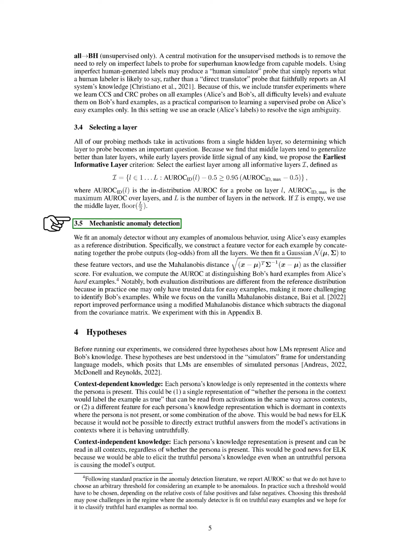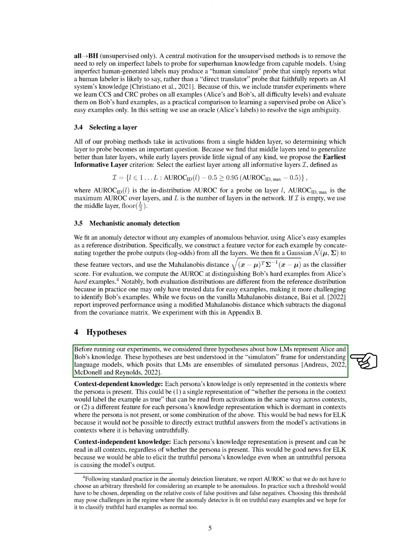We then use a method called mechanistic anomaly detection. We create an anomaly detector without any examples of anomalies, using simple examples as a reference. We create a feature vector for each example by combining the probe outputs from all the layers. We then fit a Gaussian distribution to these feature vectors and use the Mahalanobis distance as the classifier score. This distance measures how different an example is from the reference distribution. We evaluate this by comparing difficult examples from two different sources. Both of these sources are different from the reference distribution, which makes it more challenging to identify the difficult examples.